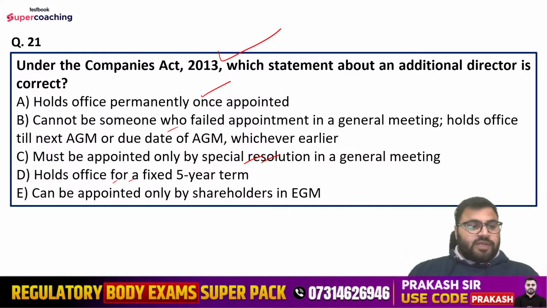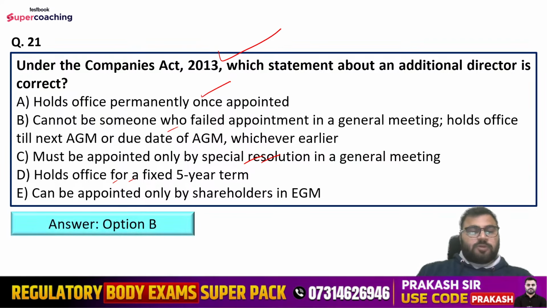So 21, Ankul is saying option number B. Nilesh is saying option number B. Mansi is saying option number B. She's also saying option number B. Anshika, Shivani, you all are saying option number B. Yes, option number B is the correct one.